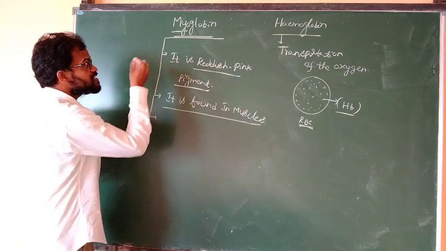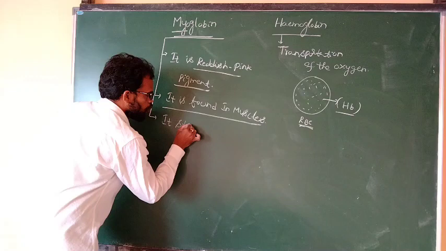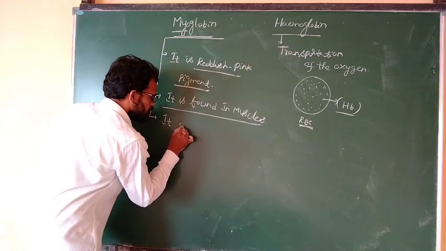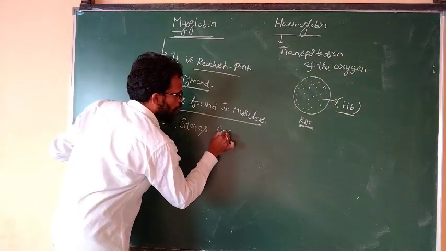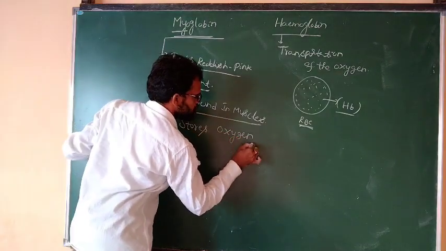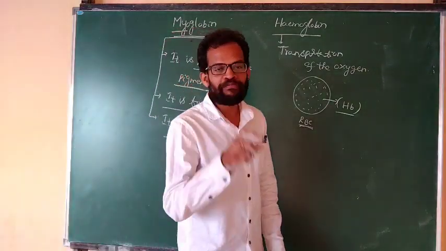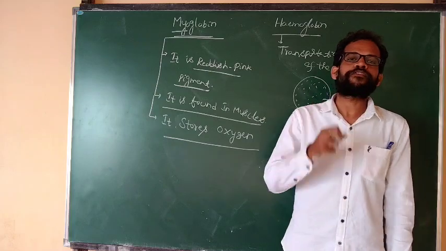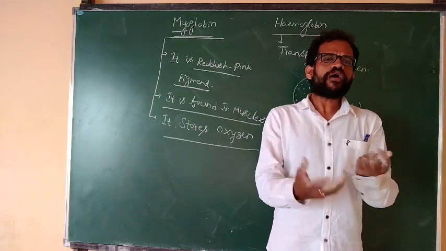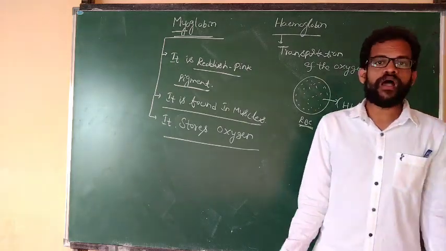What is the function of this myoglobin? It stores oxygen. It is the storing of oxygen. One important pigment present in the muscle is known as myoglobin. What is the function of myoglobin? It stores the oxygen. What is the function of hemoglobin? It is the transportation of oxygen.